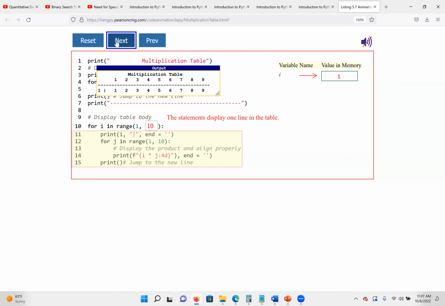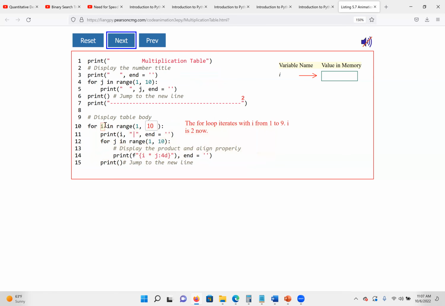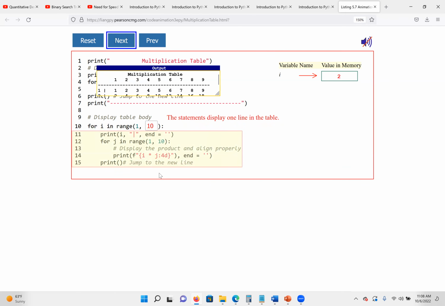So here, let's click next again and see what will happen. You can see when it becomes false after we reach 9, I becomes 2. So we are starting from 2 again. Then 2 is good, so we are going to do everything in the loop again.